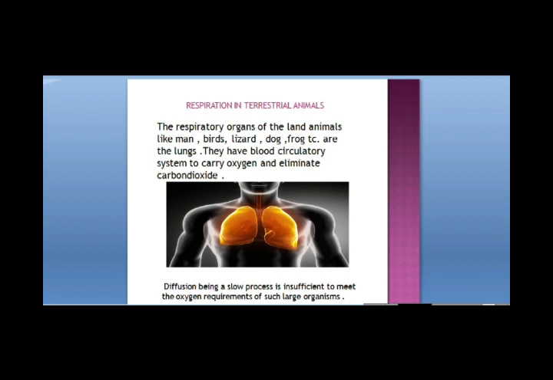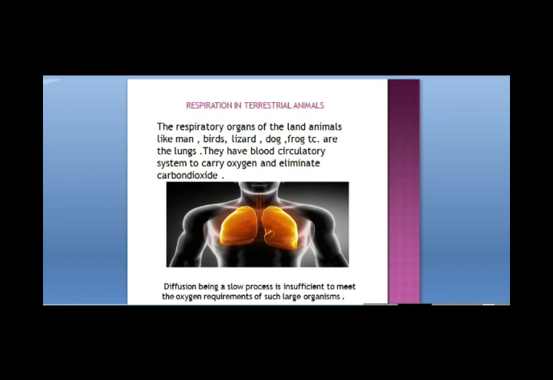They contain respiratory pigments. They have a blood circulatory system in which blood has respiratory pigments which carry the oxygen from the air and carry it to the body cells. In these organisms, being large, they have to travel a very large distance to reach each and every cell of the body. That is why the blood circulatory system helps, so that all the parts of the body get the oxygen quickly and carbon dioxide is removed quickly because the volume is large. So that is why the blood circulatory system is present and it is important also.